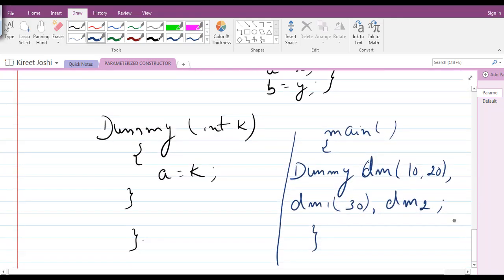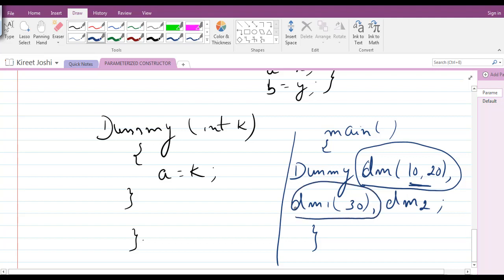This program will throw an error. Why will it throw an error? Because for the first object, it has successfully found the constructor, since we have passed two parameters and it will map these two parameters with the first constructor. Similarly, dm1 will map with the second constructor.